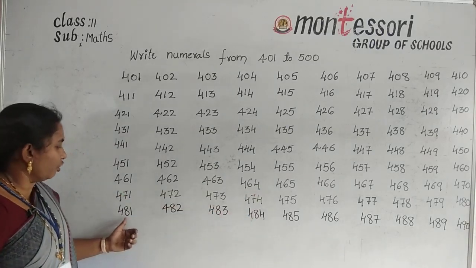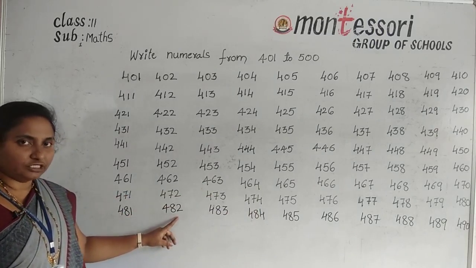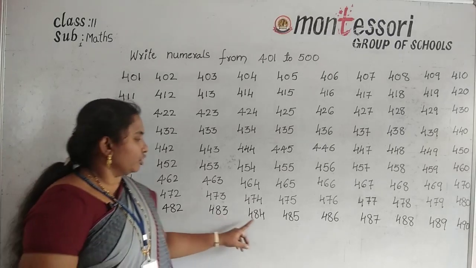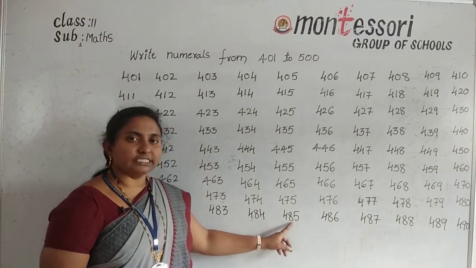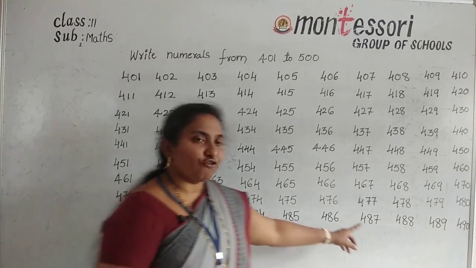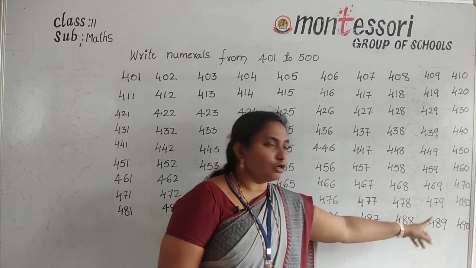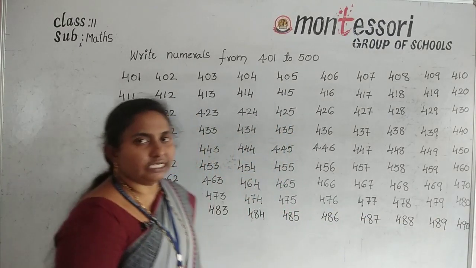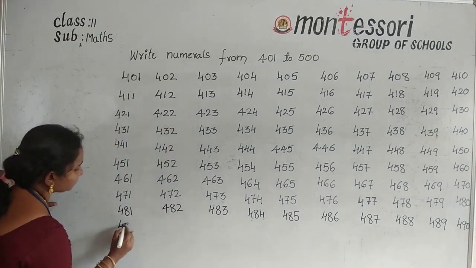What are the numbers? 481, 482, 483, 484, 485, 486, 487, 488, 489 and 490. Next here start with 491.